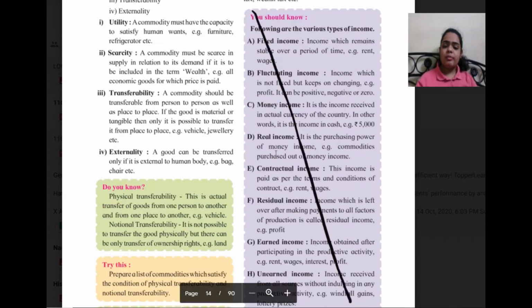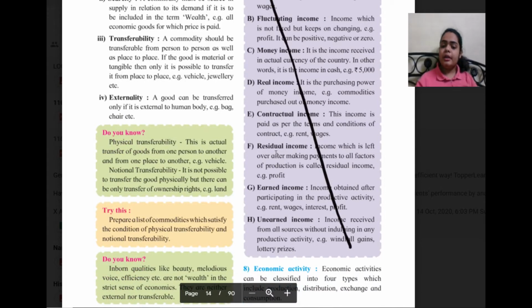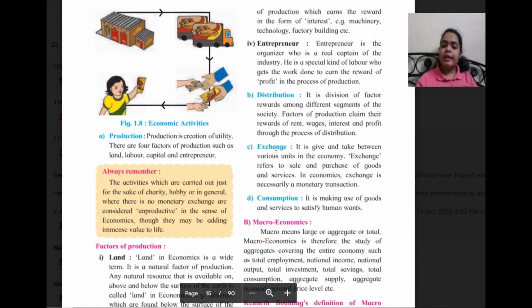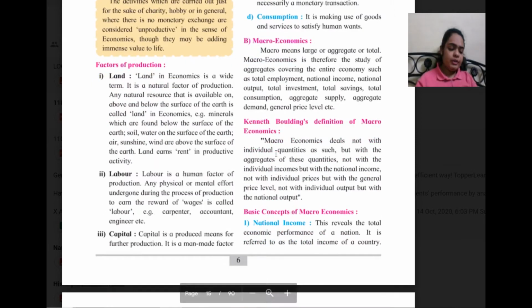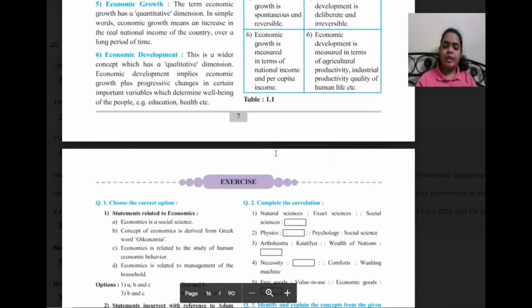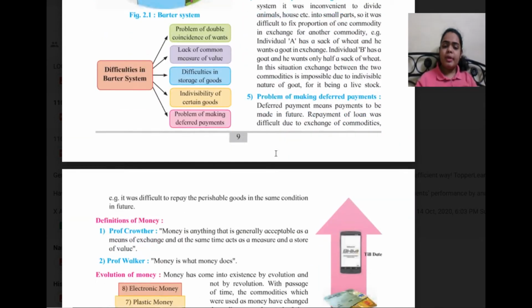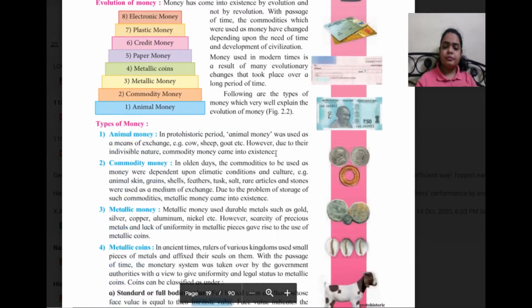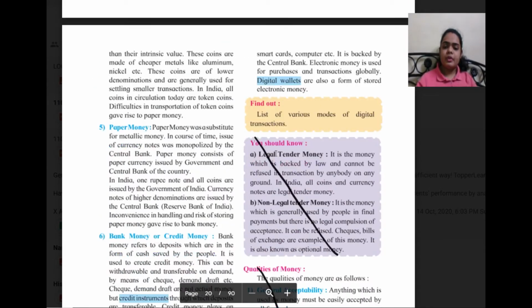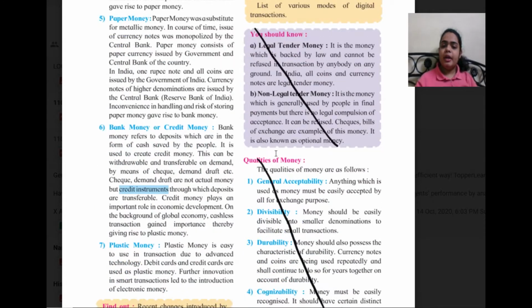Then on page number 5, in the second part, the 'You should know' part has been entirely cancelled, right from 'You should know' till unearned income, that is gains, lottery prizes, etc. Till there, the entire box has been removed. Next, on page number 11, in the second chapter, Money, the table, the 'You should know' box, that is legal tender money, non-legal tender money, has been entirely removed.